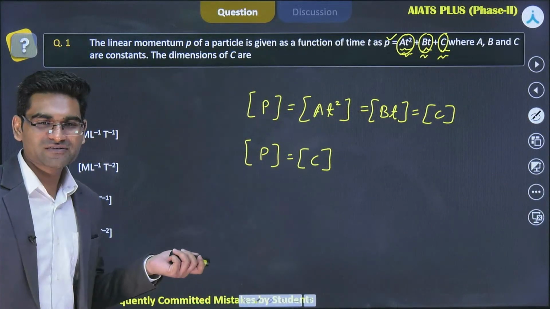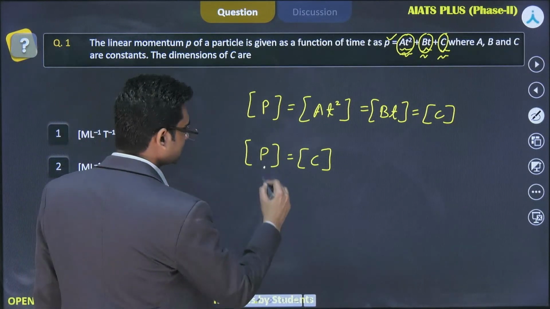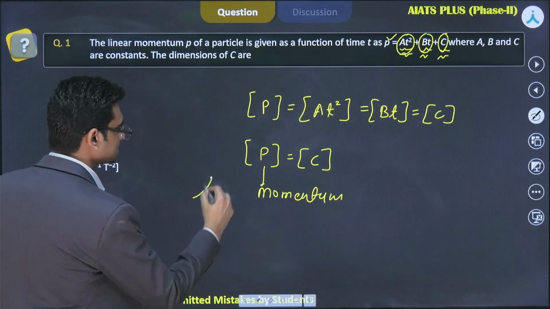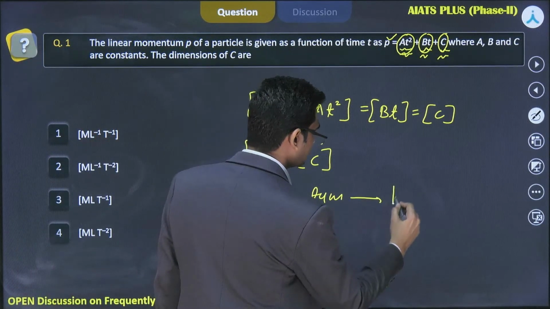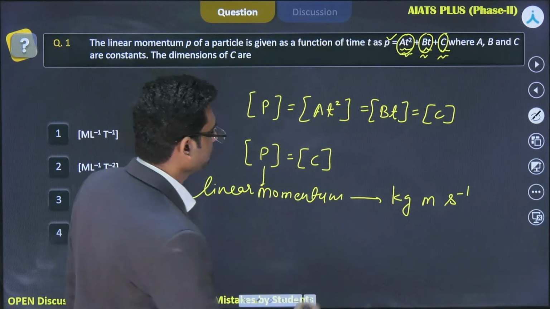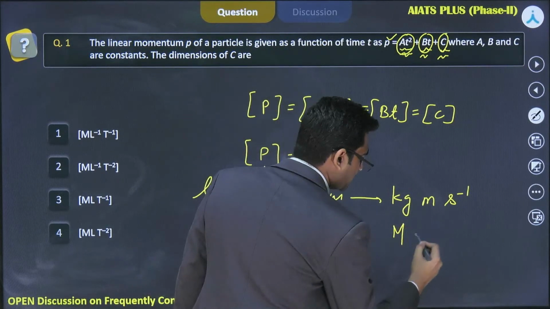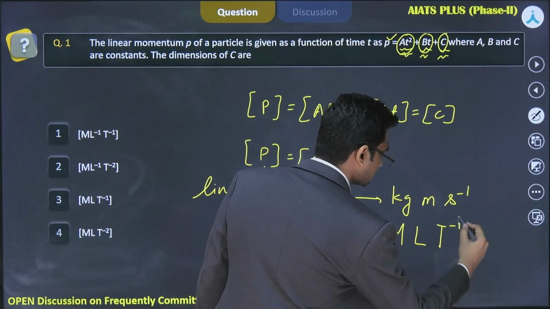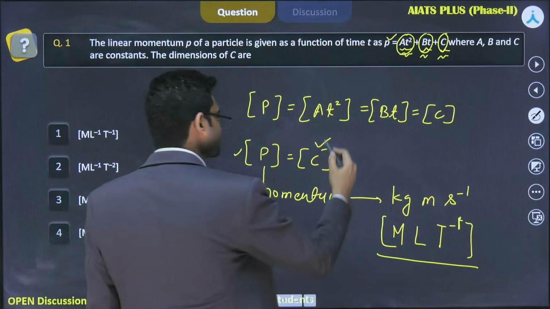So the dimension of C has to be equal to the dimension of P, right? What is the dimension of P? This is momentum, or we can say that this is linear momentum. If this is linear momentum, what is its unit? kg m/s, right? And in dimensional form, we have to write M for kg, right? Mass. This m is length, so this will become L, and this will become T⁻¹, time. Okay? So this is the dimension of momentum, [MLT⁻¹], and this is also the dimension of C.